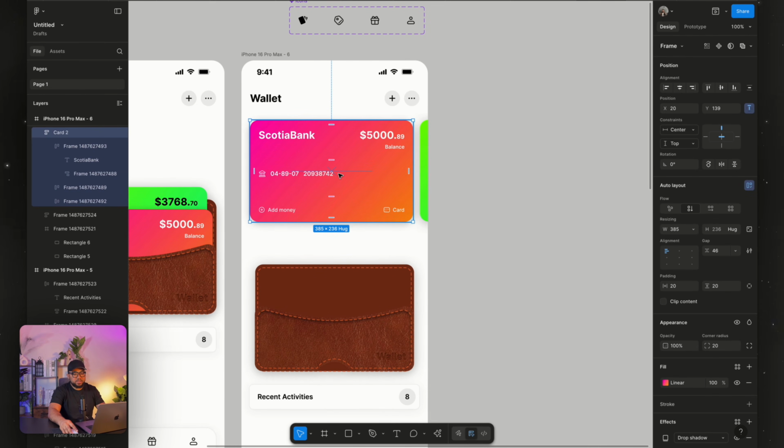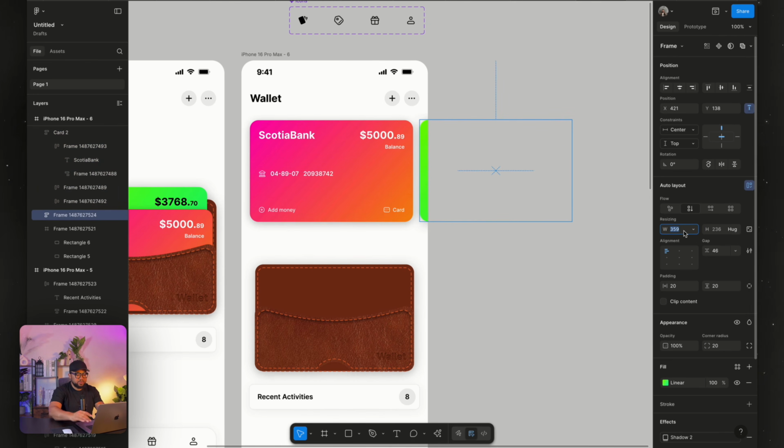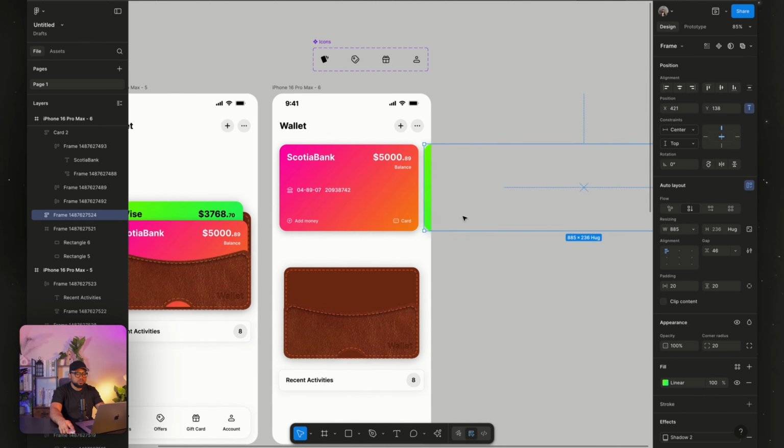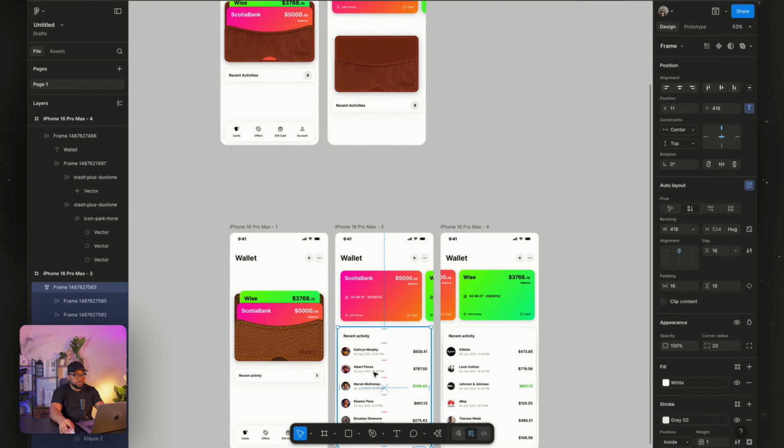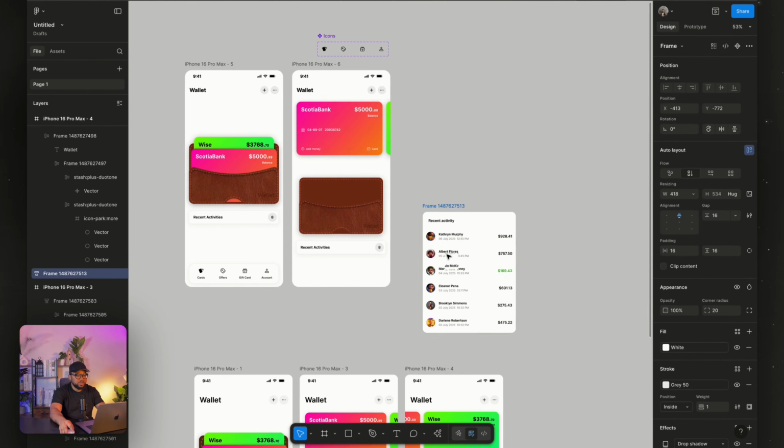The width is 385. So we're going to also set this to 385. Yeah, much better. So how I actually created this, I'm going to duplicate this and bring it here.